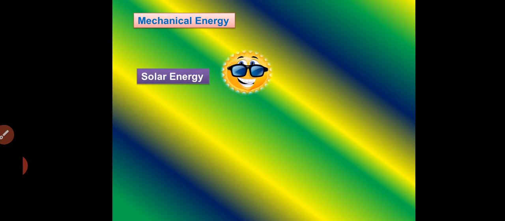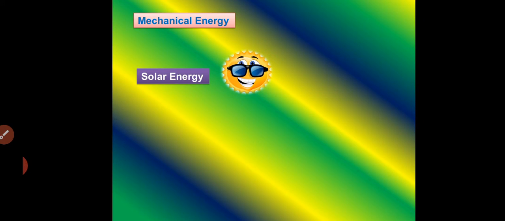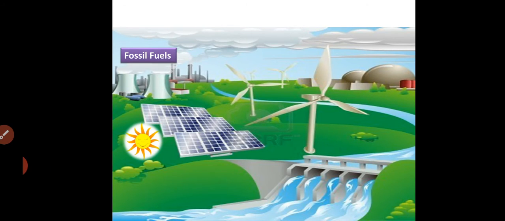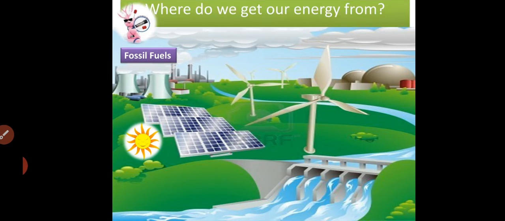There are many types of energy. For example, mechanical energy and solar energy, the energy that we can get from the sun. Body energy: when you move, when you walk, when you talk, when you play, this is energy. Nuclear power and fossil fuels such as coal, natural gas, and oil. We call them fossil fuels.